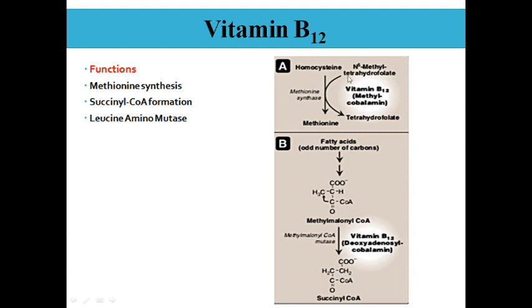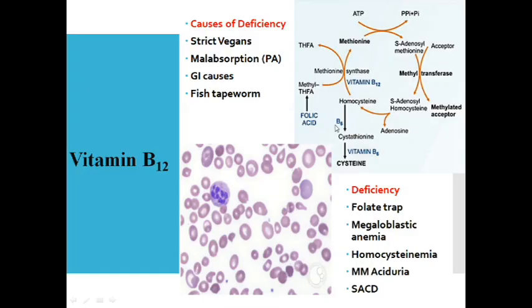Then during conversion of homocysteine to methionine, we have already seen that slide. That is, the methylcobalamin form is required. Some other enzyme which requires vitamin B12 is leucine amino mutase. So these two are the important reactions wherein vitamin B12 acts as a coenzyme.